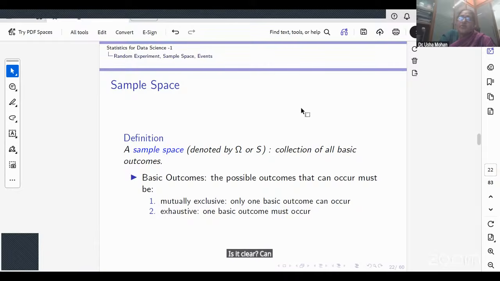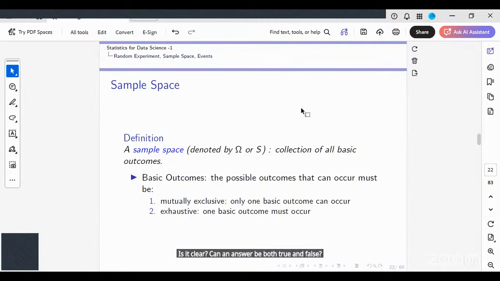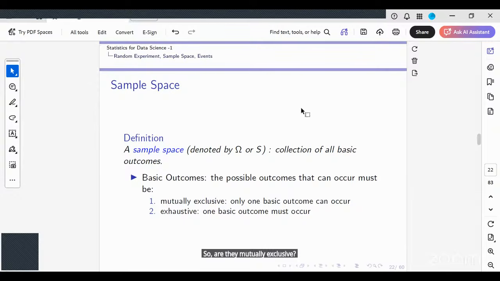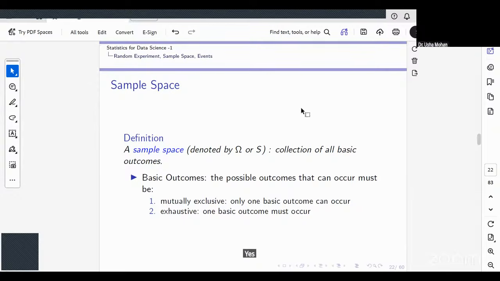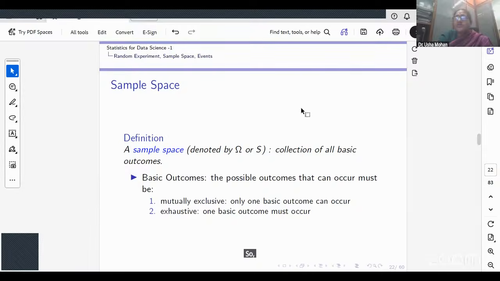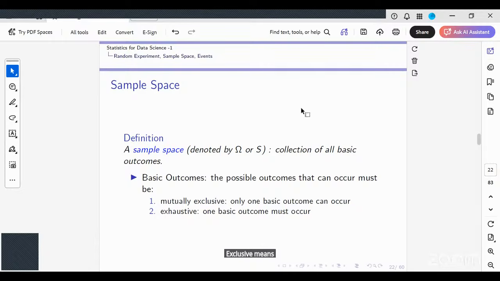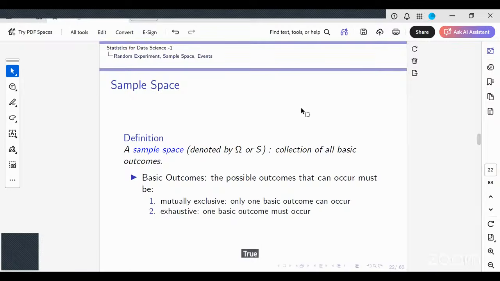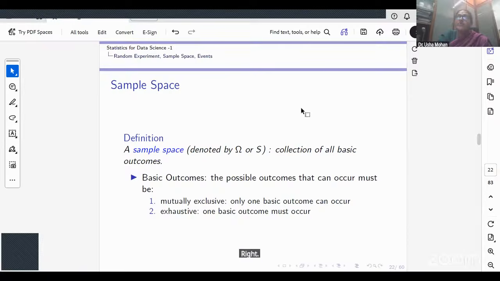Can an answer be both true and false? No. So are they mutually exclusive? Yes. And do I have any other option other than true or false? No. So are there exhaustive outcomes? Yes, ma'am. Exclusive means if you are choosing one option, then the other option cannot occur. I cannot have an outcome which is both true and false, right? So only one of them can happen: mutually exclusive.